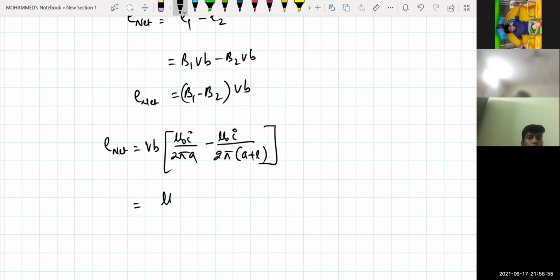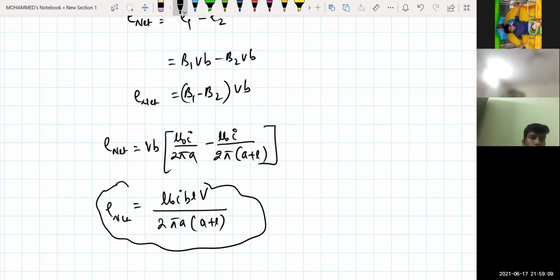How can I write this? Mu naught into I is a constant, L into V will also be constant, divided by 2 pi. So this will be your E net. You can just take the LCM of this one. 2 pi is also constant, A is also constant, so it is 1 by A minus 1 by A plus L. Taking the LCM, that will be equal to L divided by A into A plus L.